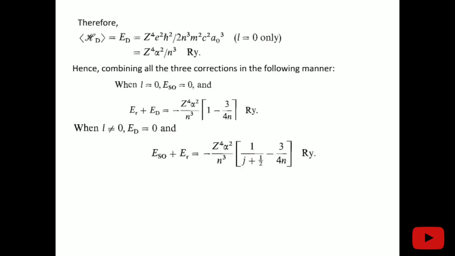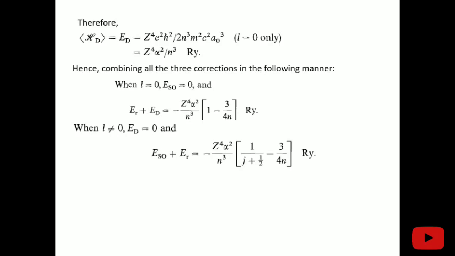But whenever L is 0, we don't get any different J values. The J value is simply half. So there is no splitting due to this term, and that is why for L equals 0 this term is 0. So only the two terms will contribute in this manner, and I have gotten this expression by substituting the values for L in order to get the final result in terms of J and N.